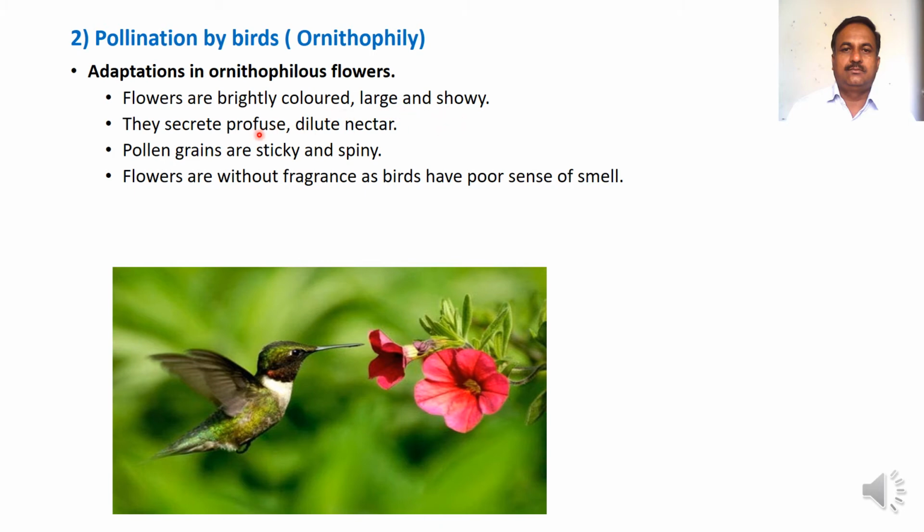They secrete profuse and dilute nectar. Then pollen grains are sticky and spinous. Then flowers are without fragrance as birds have poor sense of smell. The diagram shows pollination taking place with the help of a bird.